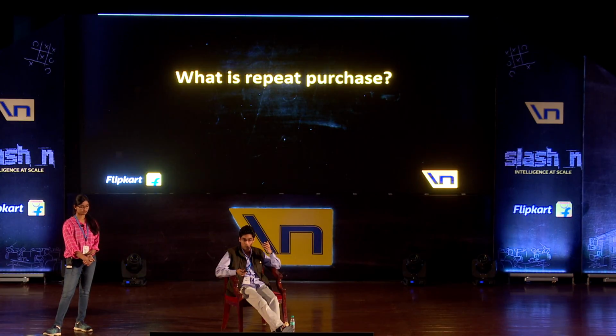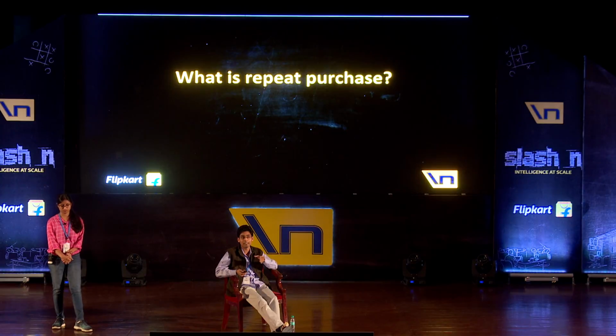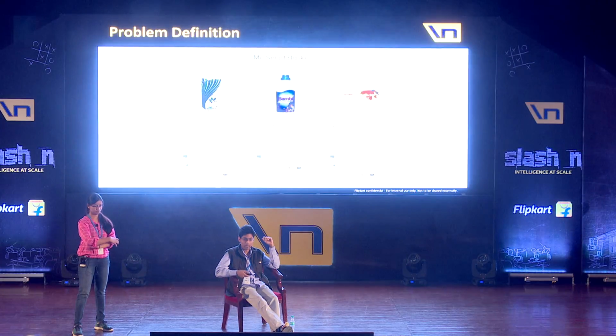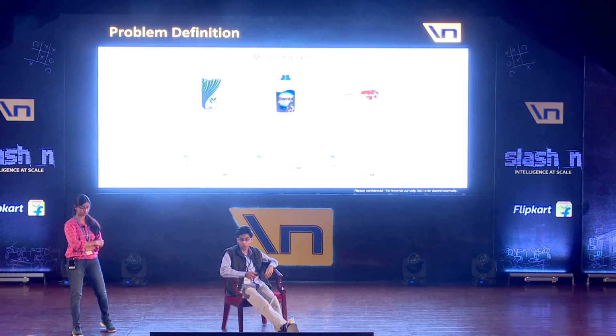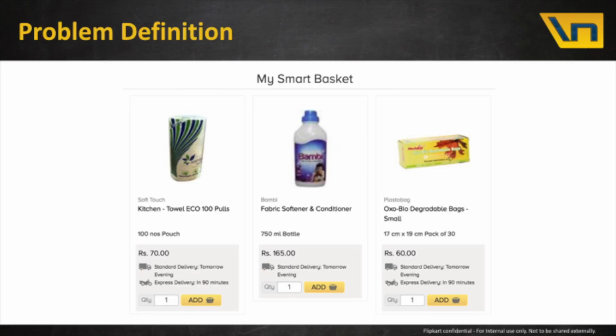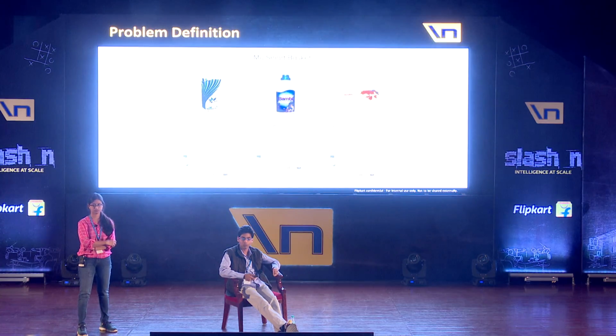In the next few slides, we'll take a few examples from the industry where repeat purchase has been applied. This is a screenshot from a local grocery website called Big Basket. They show me a widget called My Smart Basket. These are products from my last purchases.